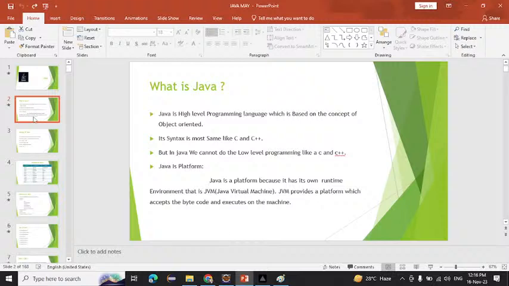If I write the source code and run this, what will happen? First, it will be converted into byte code, then it will be converted into machine language. Who is responsible for converting source code to byte code? The compiler. And who converts byte code into machine language? The interpreter, which is like a translator. And where are the compiler and interpreter present? Inside the Java virtual machine, the JVM.